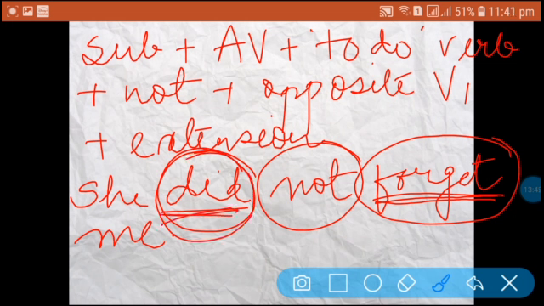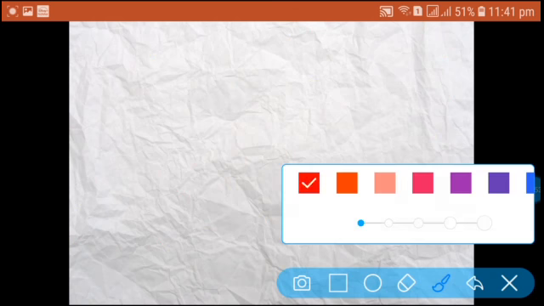Okay, now coming to the next rule. The rules we are going to discuss are related to the use of the word only.